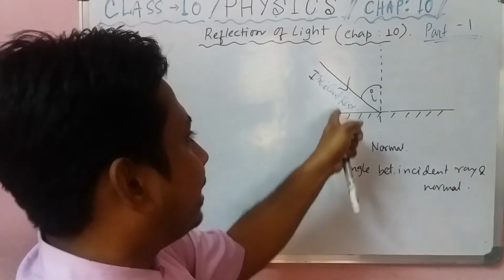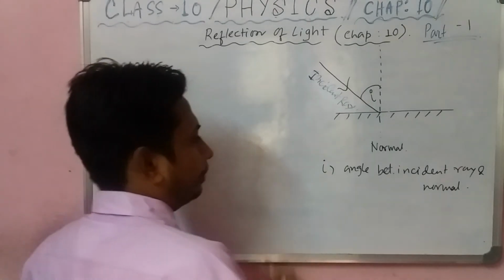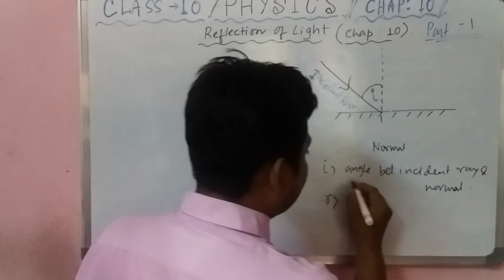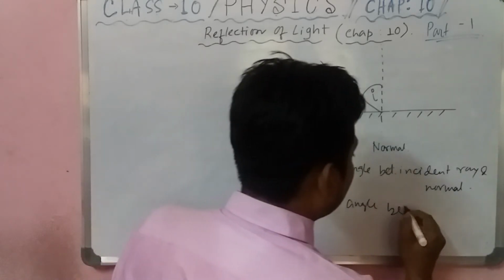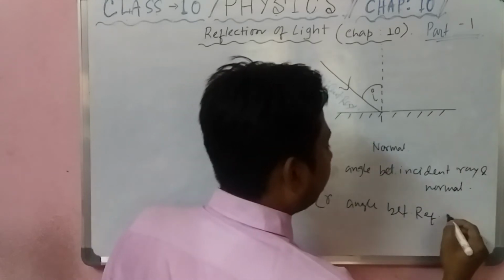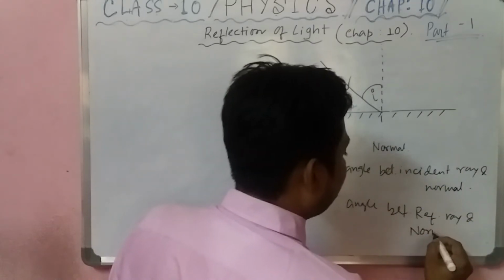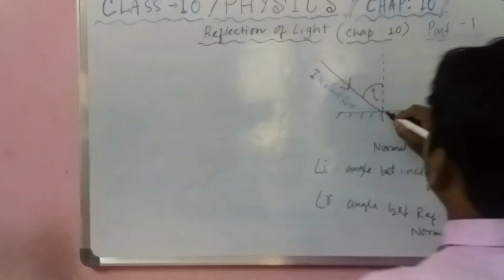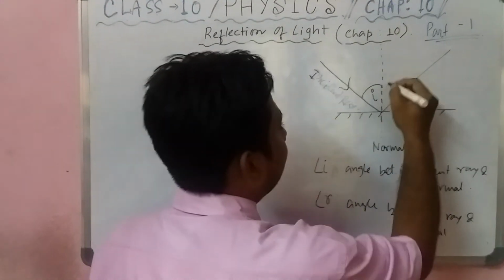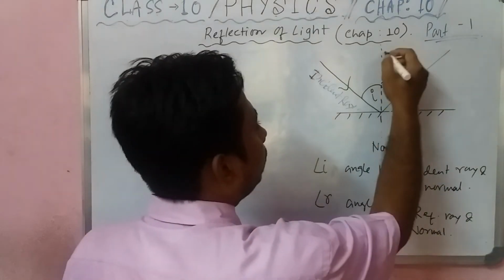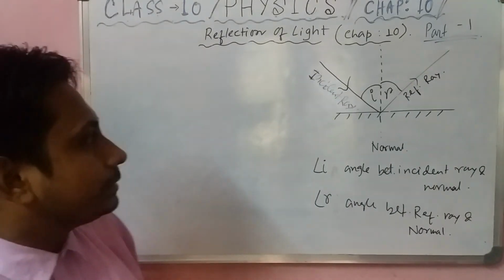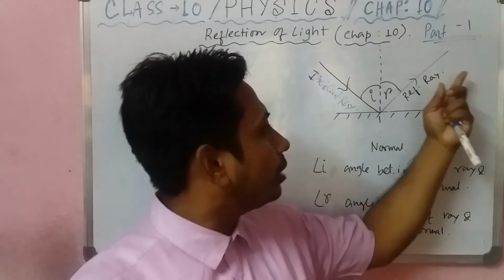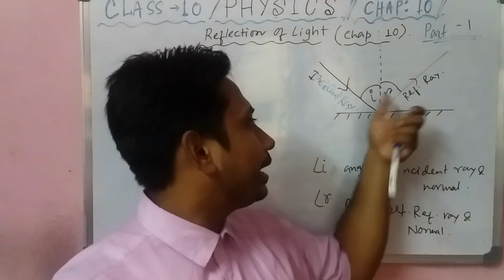So first of all, you have to draw a normal, and the angle between the incident ray and normal is the angle of incidence. Another angle is called angle of reflection, R. R is the angle between reflected ray and normal. Then you can draw this ray. The ray which bounces back to the same medium after incidence is called the reflected ray. And I and R are always the same.